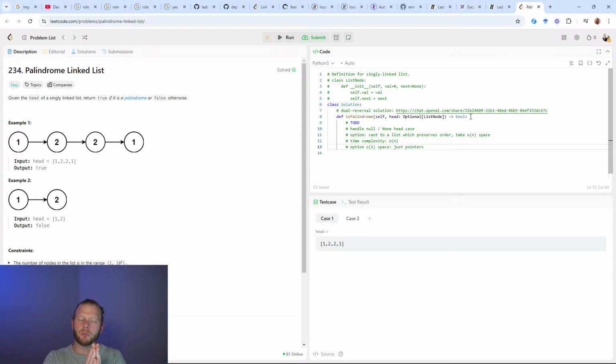So in the odd case, it's pretty easy. I can start from O. But what about the even case? That one's less obvious. Where would the slow pointer be in 1221? Well, we can step through. So they're both initialized to 1. My fast would go up to the 2, my slow would go up to the left 2. Then my fast would go up to the none and exit the iterating condition. And I have an option to do whatever I want with that. I could step one more time and end up on the right 2, or I could just let it be there on the left 2.